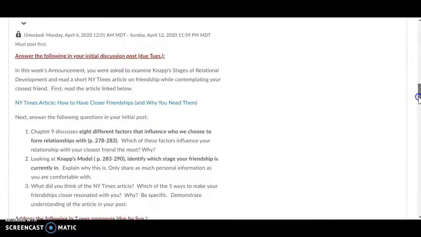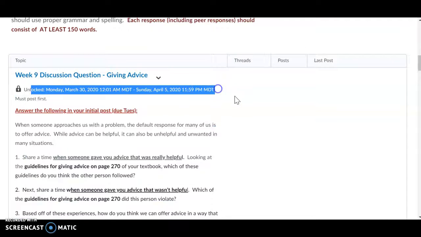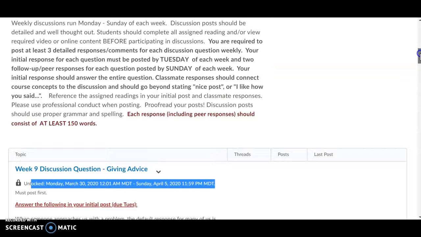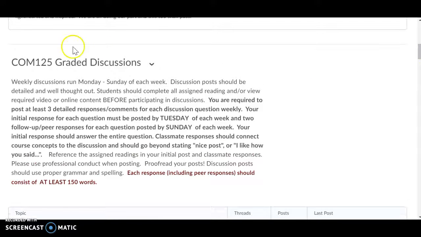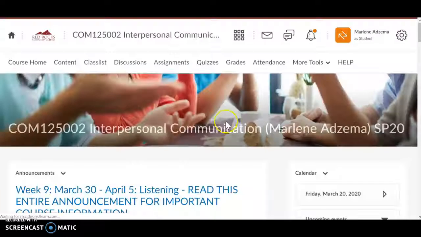If you wanted to look ahead, the discussions are only open for the week that we are addressing that topic. So you see here, our first discussion after break closes on Sunday, April 5th. Discussion questions cannot be handed in late. Once that discussion closes, the question can no longer be submitted. Here's some guidelines about discussions up here. All right, a couple other things here. The assignment folder here, quizzes are in here, as everybody knows, grades, and of course attendance only for that first half of the class. So back to the course home.